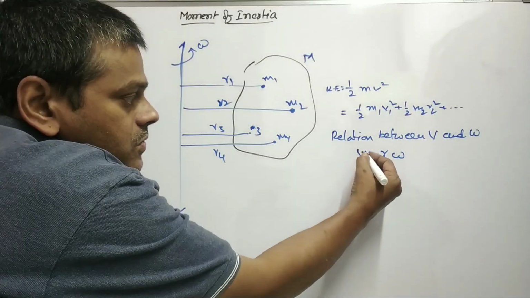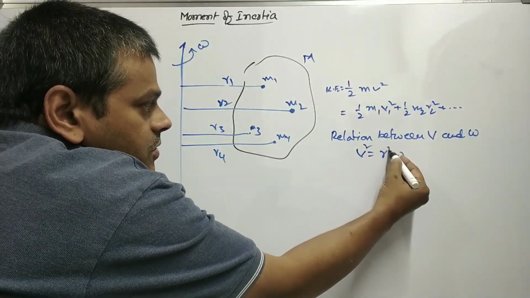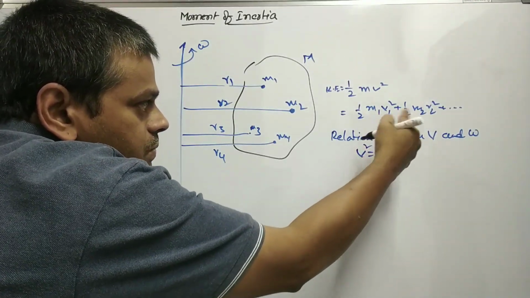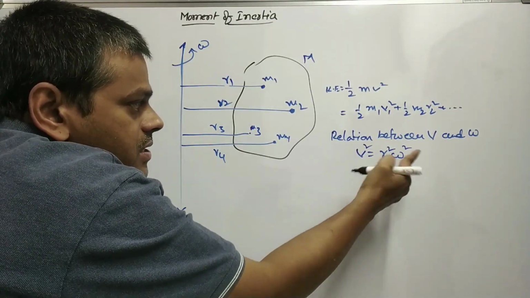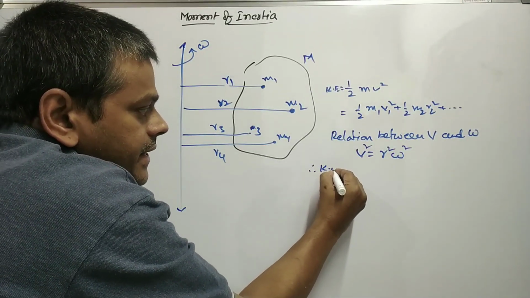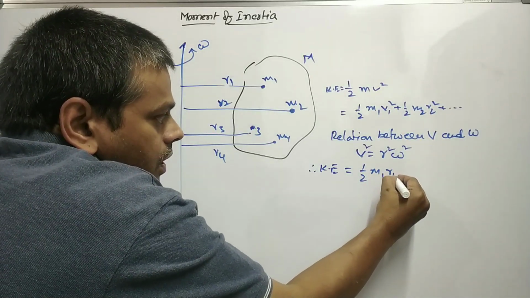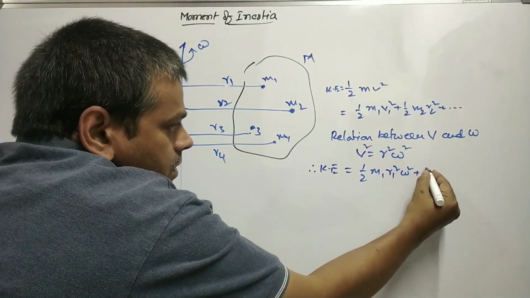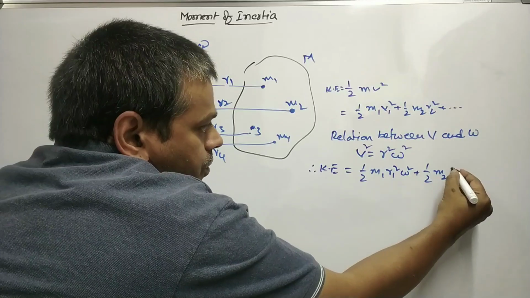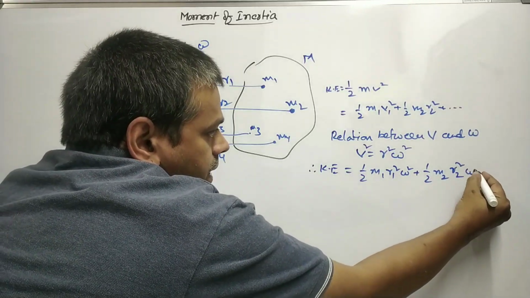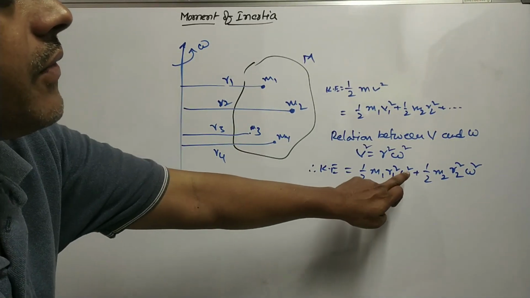When you square both sides, v square is equal to r square omega square. So you can substitute r square omega square in place of v square. Therefore, the kinetic energy of this rigid body is equal to half into m1 into r1 square omega square plus half into m2 into r2 square omega square. Here why can I write omega?